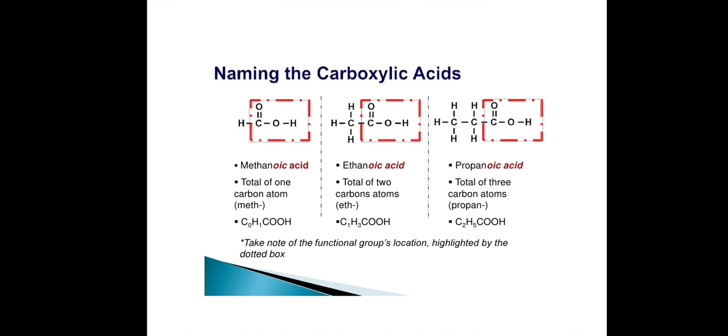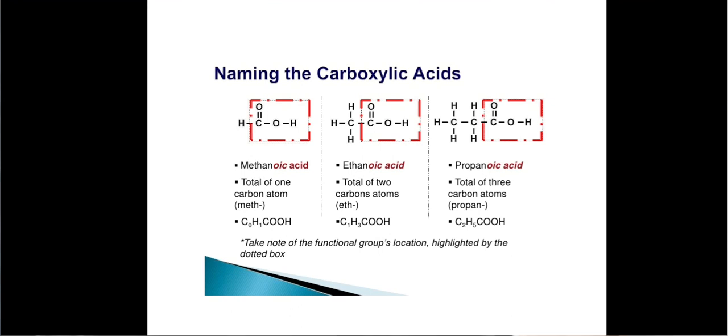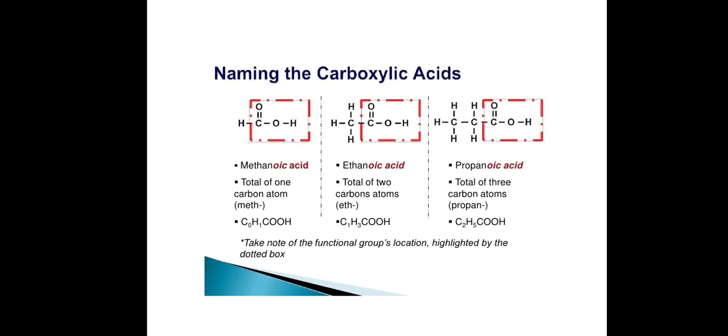Then the last important method is the IUPAC system. In the IUPAC system, the carboxylic acids are named as alkanoic acids. The systematic name of the individual acid is obtained by replacing the ending e of the corresponding alkane by oic acid. Here I will give three examples. The first one is H C double bond O OH. Here only one carbon atom is present, so the parent name is methane. From methane we have to remove e and add oic acid. So the compound is called methanoic acid.